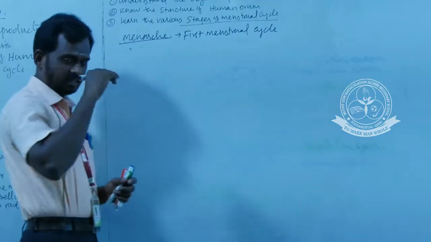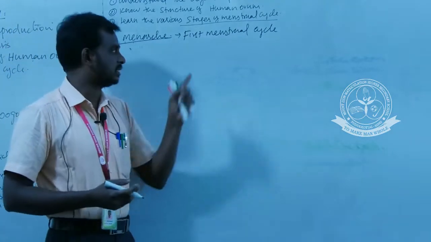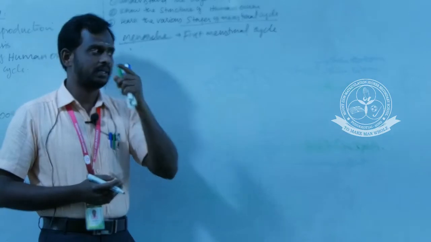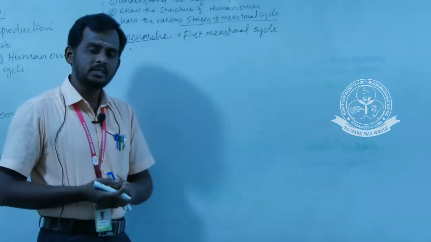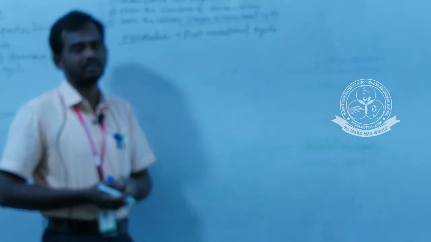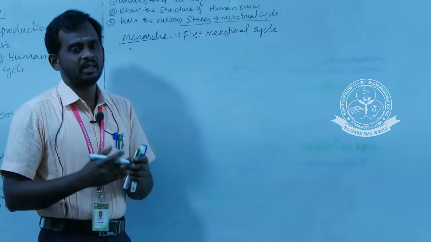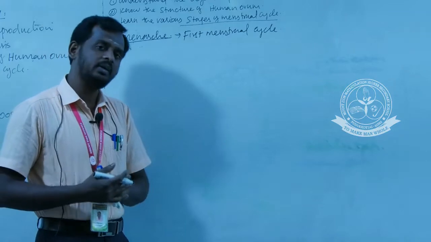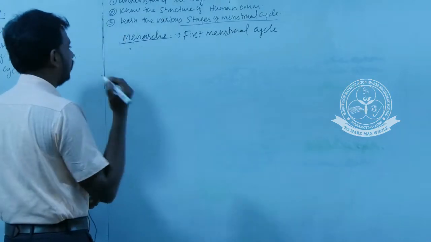And what is the last end stage of the menstrual cycle? This menarche or first menstrual cycle may occur at the age of 14. And the end stage of the menstrual cycle is called menopause.